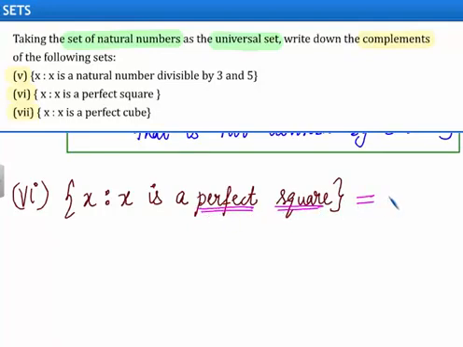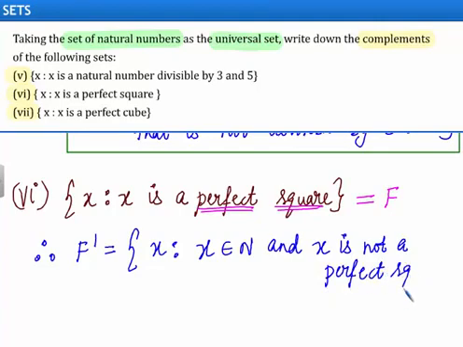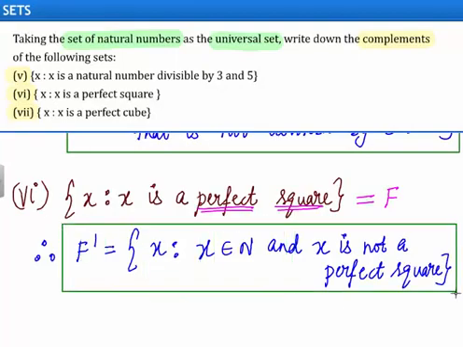Let us assume this set as set F. Therefore, F complement will be equal to the set of all elements which are in the universal set but not in the set F. Since F is a set of perfect squares, F complement will be equal to the set of x such that x belongs to the set N, that is the set of natural numbers, and x is not a perfect square. This completes the second part of the problem.